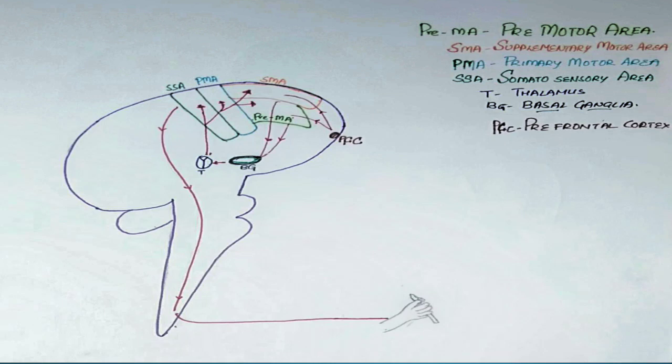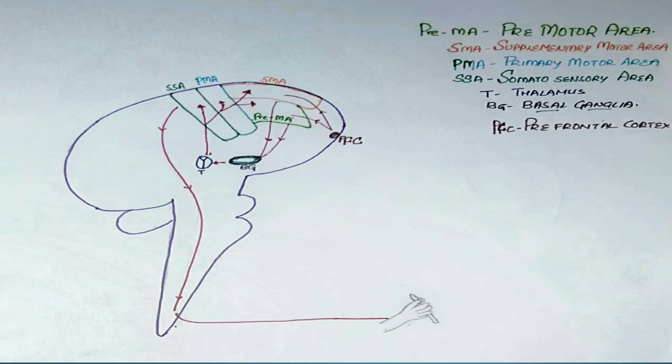The corticospinal fibers and corticonuclear fibers come from four areas of cortex. The motor cortex actually consists of four areas. Those are primary motor area, primary somatosensory area, premotor area, and supplementary motor area.